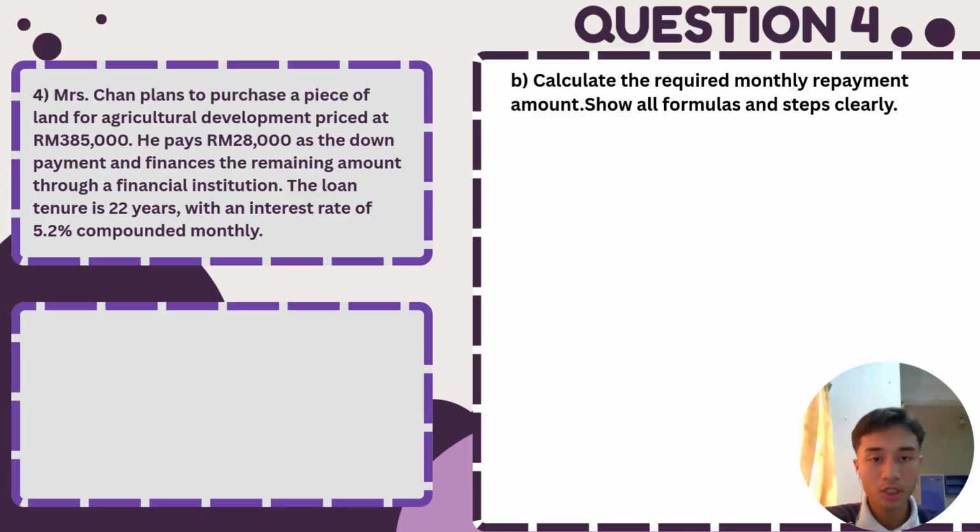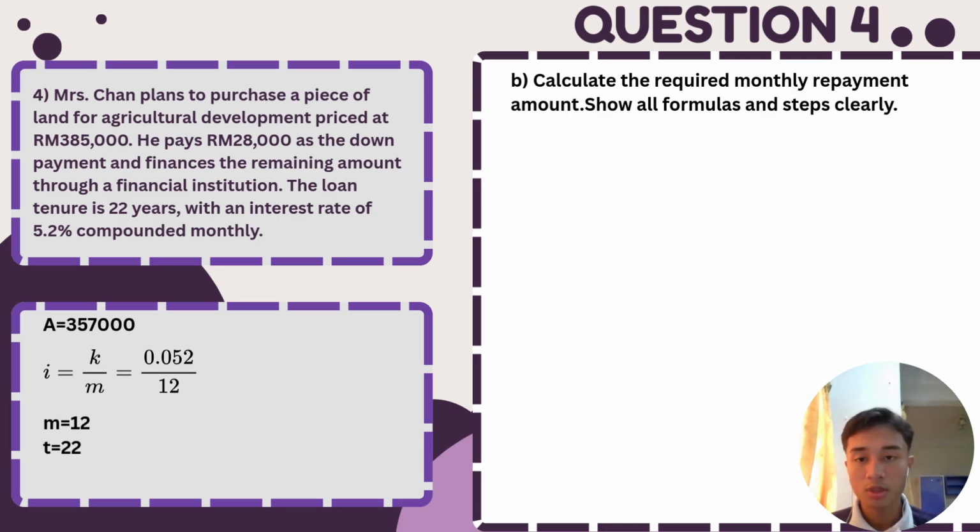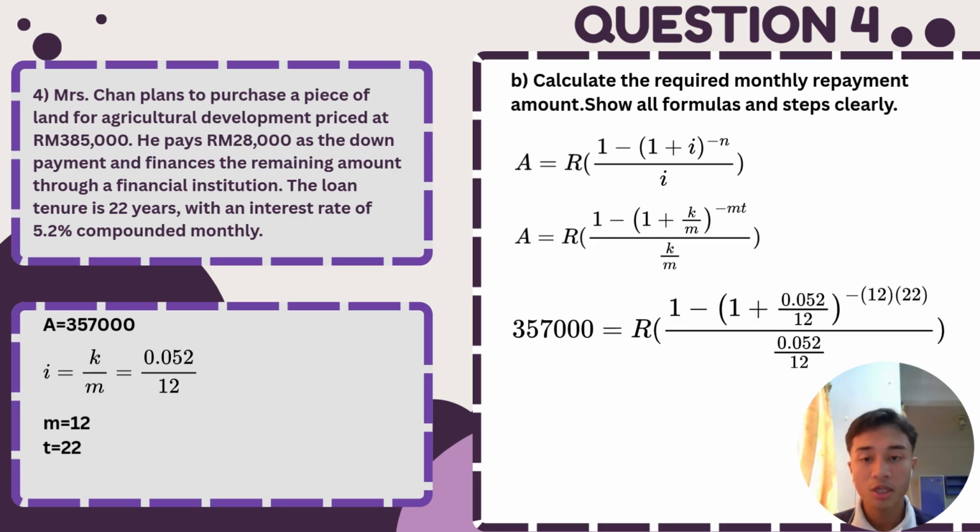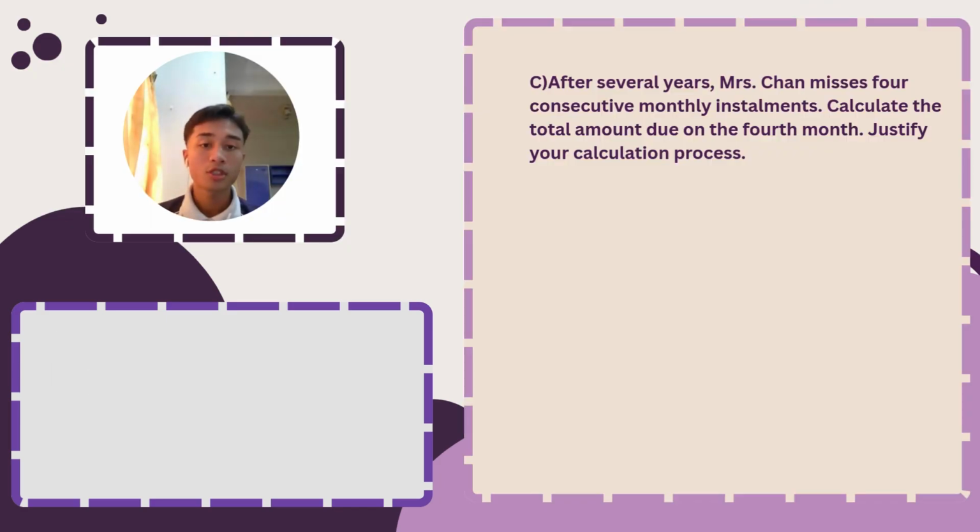Question B. Calculate the required monthly repayment amount. Show all formulas and steps clearly. So we know the loan amount is 357,000. The interest rate is 5.2% per year, compounded monthly. So the monthly rate is 0.052 over 12. The loan period is 22 years, which is 12 times 22 months. Using the present value formula, we substitute all the values and calculate R. Therefore, the required monthly repayment is RM 2,272.76.